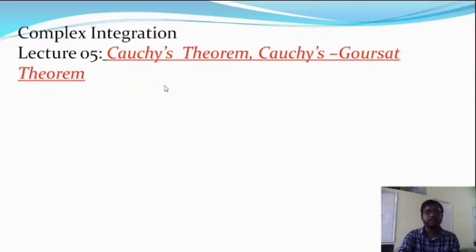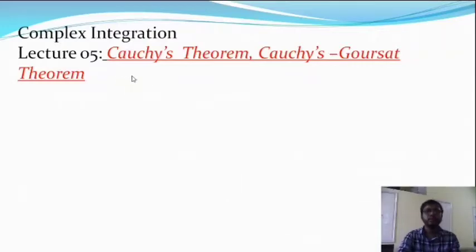Then I discussed some basic definitions in the complex plane, that is a simple curve, closed curve, and piecewise smooth curve. After that, I discussed Riemann integration in the complex plane and some theorems and examples on the Riemann definition in the complex plane.